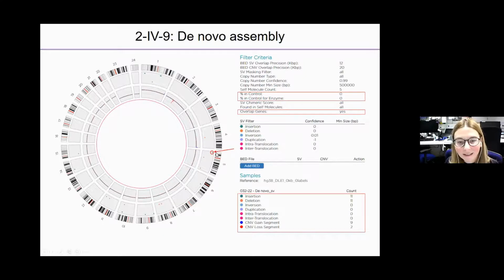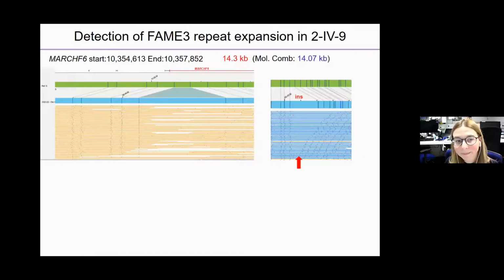And here it is, the insertion that corresponds to the repeat expansion, and it's actually the only structural variant that is detected in our locus, and also the only structural variant detected in more than one individual. And this is how the expansion is seen by optical mapping. It's the same individual for which you have seen data previously, the one with the very large expansion.